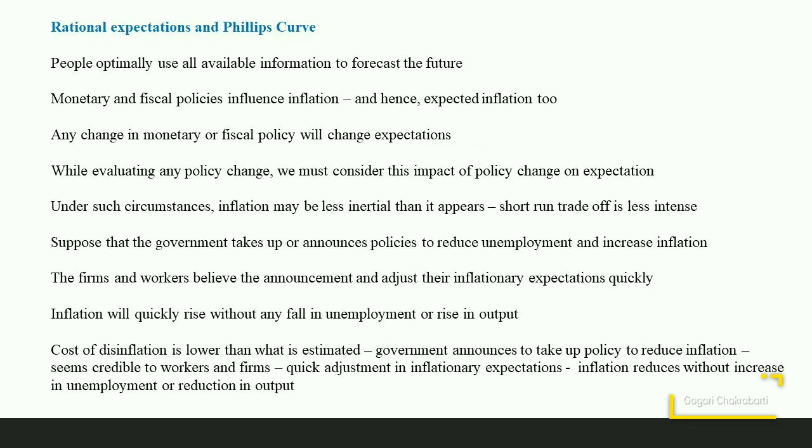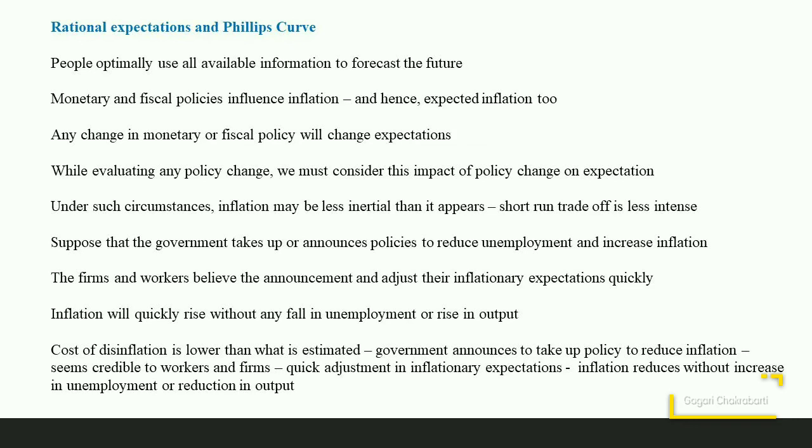Now, how quickly this trade-off disappears will depend on how quickly the expectations adjust. The proponents of the rational expectations theory believe that the monetary and fiscal policies, since they affect the inflation rates, will be affecting the expected inflation also.